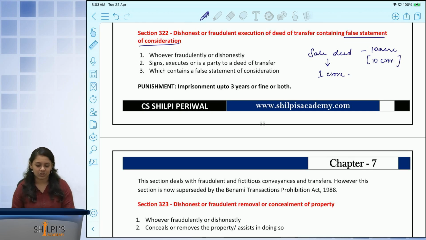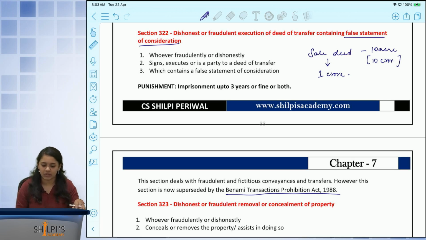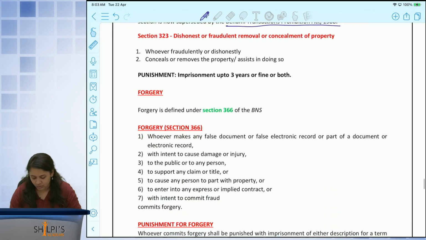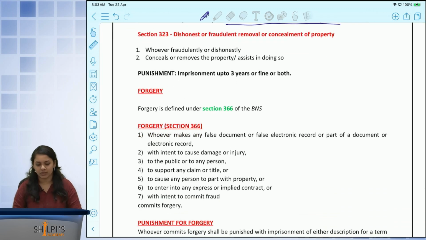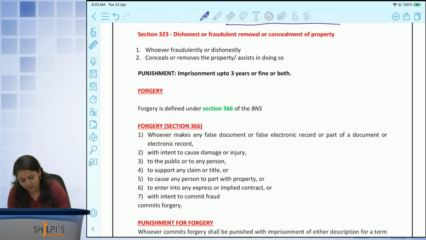Now this section was used to mainly cover all Benami and fictitious transactions, but now we have the Benami Transactions Prohibitions Act, which helps us to better deal with Benami transactions. We have section number 323, that is the fraudulent or dishonest removal or concealment of property, which attracts an imprisonment of 3 years or fine or both.